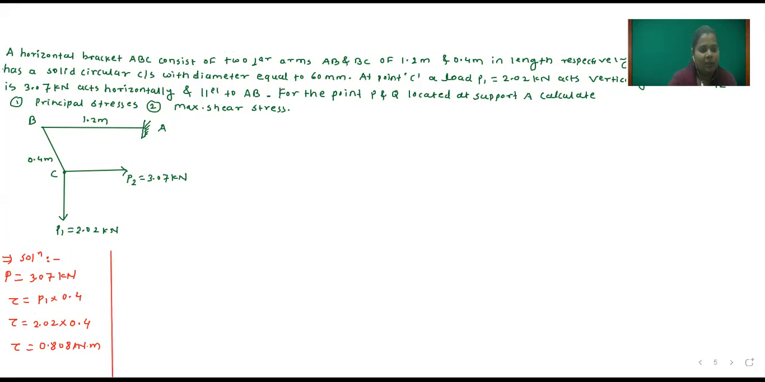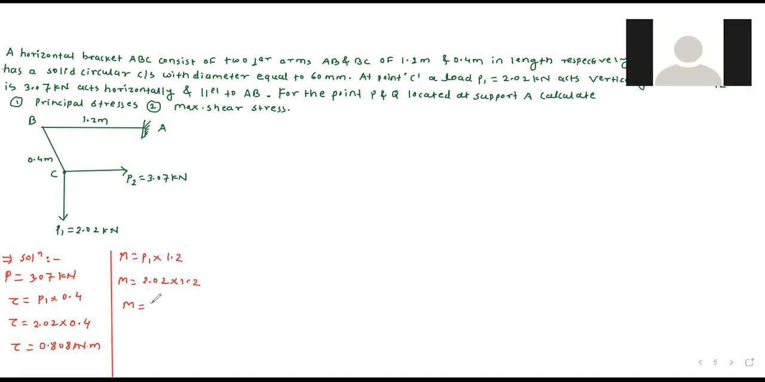Then due to this P1, a moment will be generated here. So M is equal to P1 into the perpendicular distance 1.2, which is 2.02 into 1.2. So the moment is equal to 2.424 kilonewton meter. So this is the moment, and this is the shear stress.